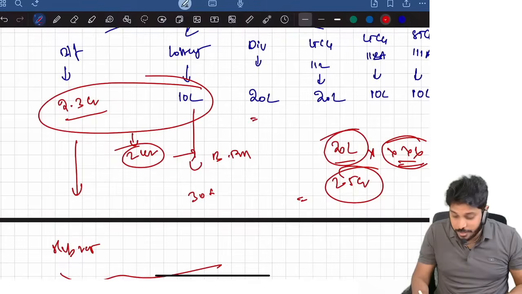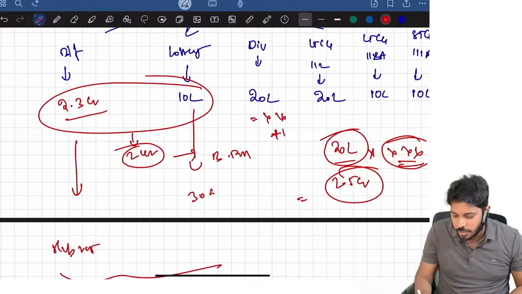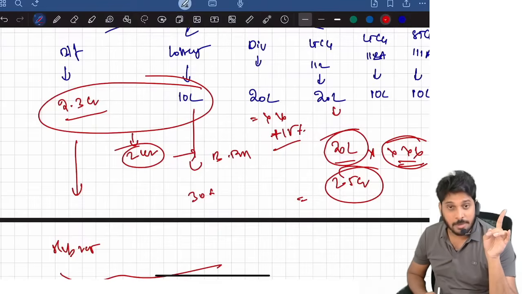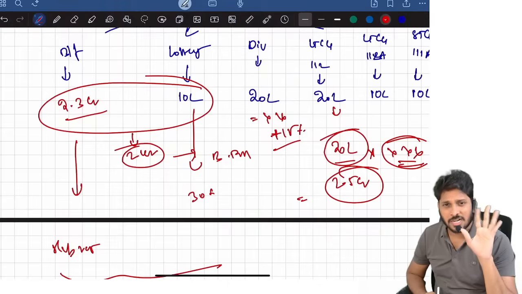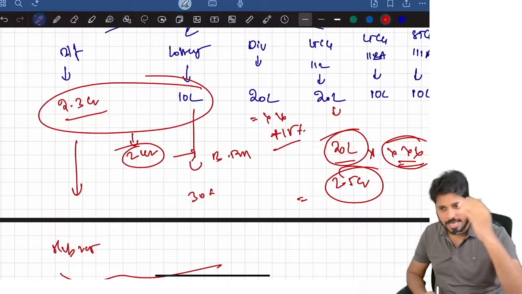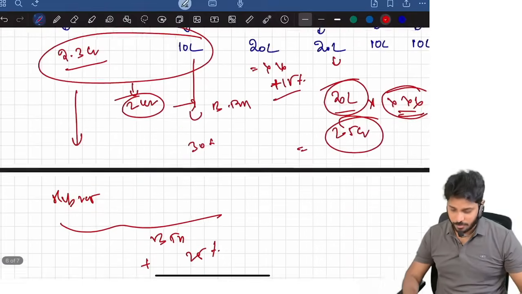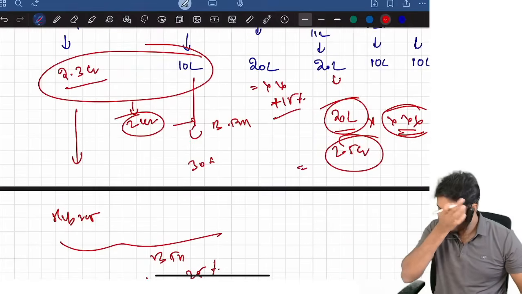Why do you need to compute the dividend related tax portion? Because here only 15% surcharge will apply. By the way, I think I already covered this logic in my marathon. The original marathon is there, right? My 12 to 15 hours marathon. There I already covered it. That's it. Yeah, I'm speeding up. Okay, that's it.